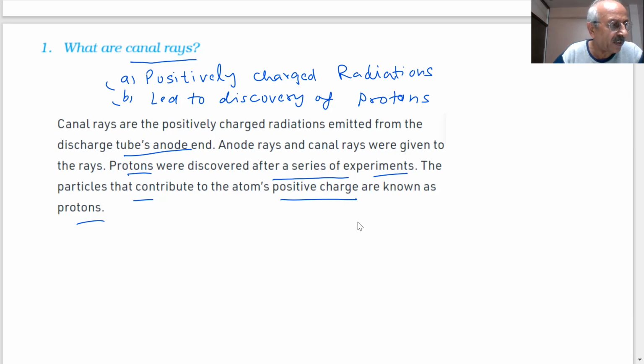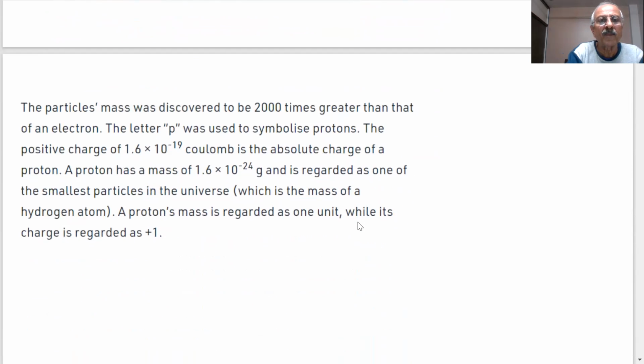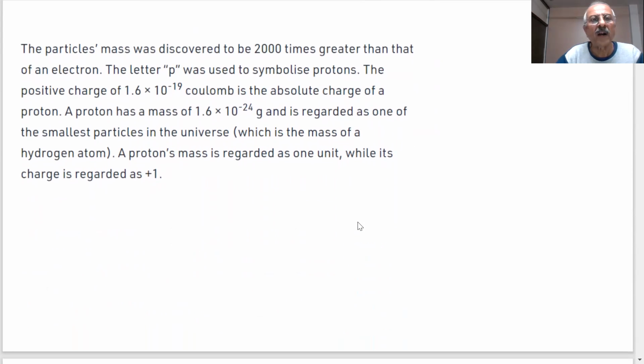They ask it so many times in the exam. The particle's mass was discovered to be 2000 times greater than that of the electron. They discovered experimentally the proton is 2000 times heavier than the electron and is symbolized by P.